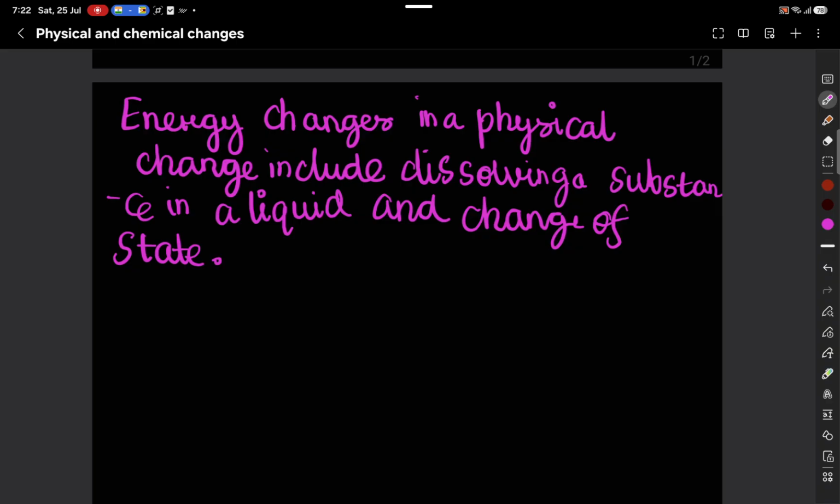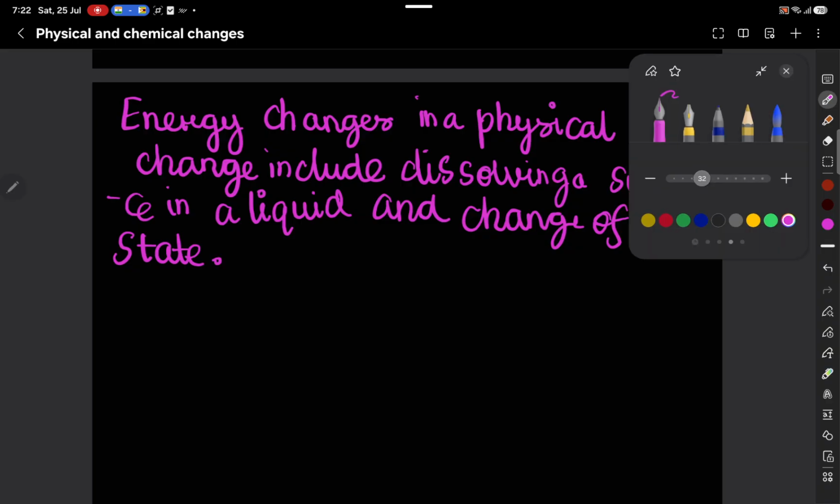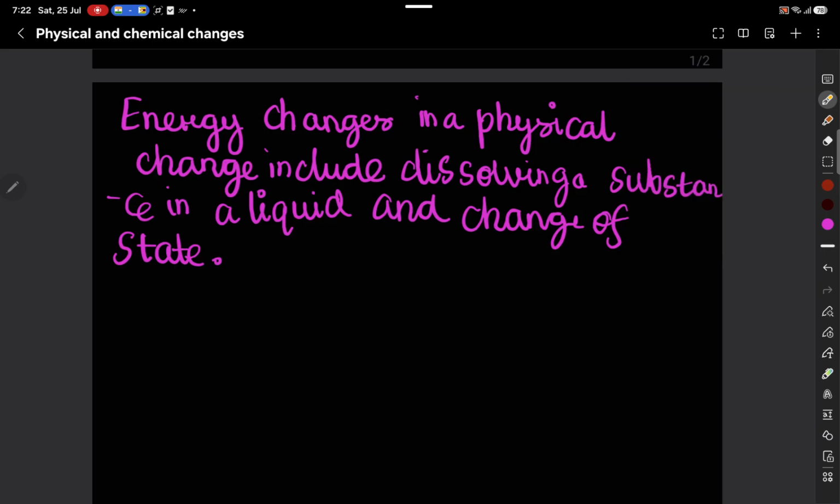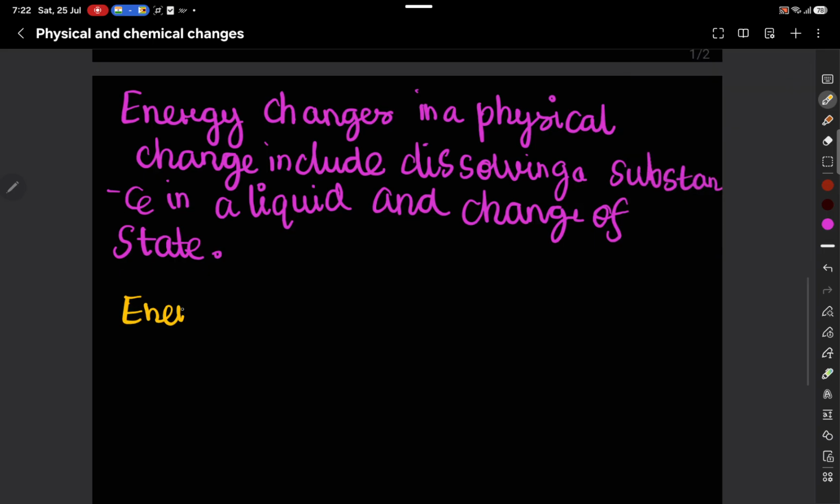Okay. Now we are coming to energy changes in a chemical change.